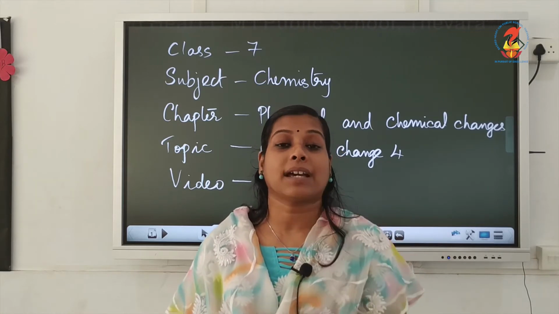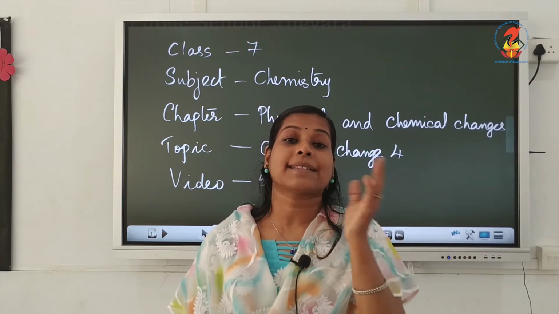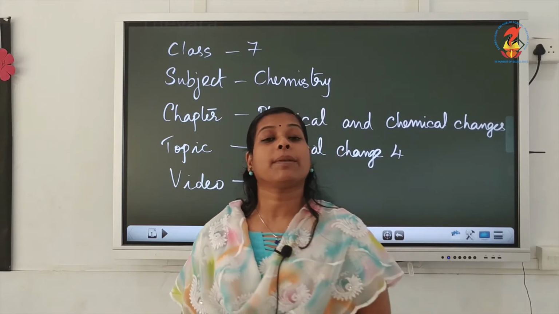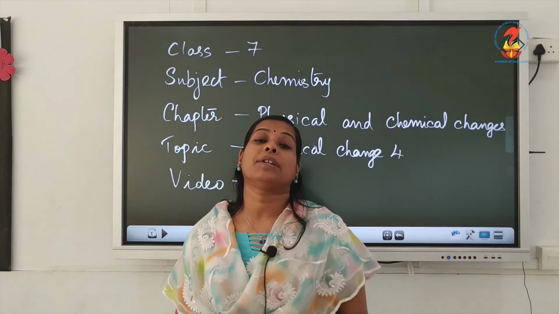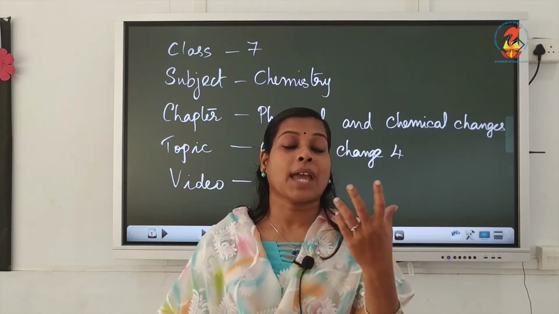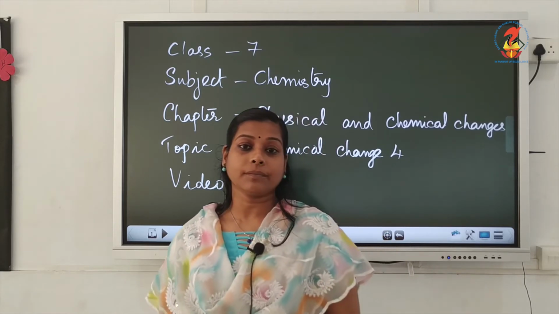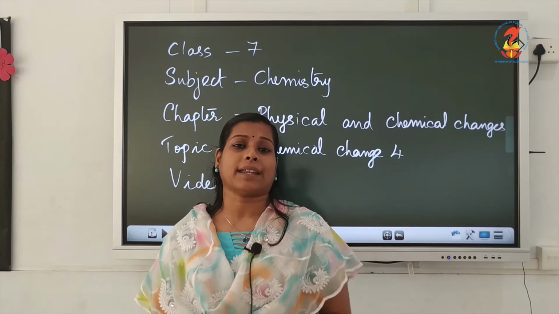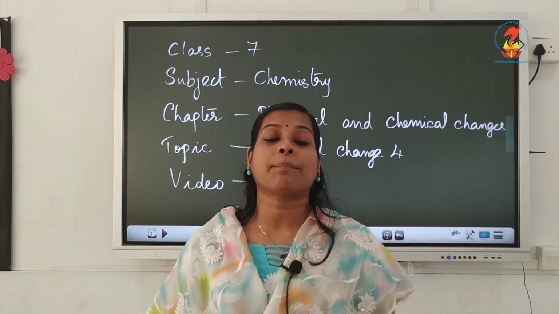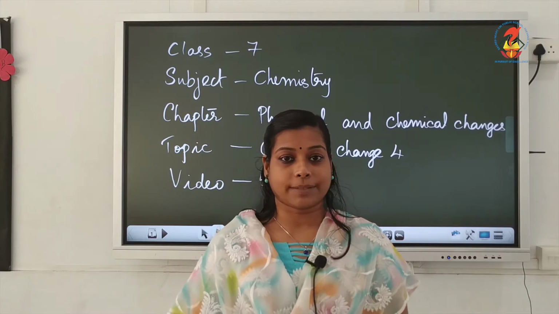Light and sound energy will be produced, and these unwanted gases will pollute the atmosphere. So we are advised not to play with fireworks. We can avoid that during our celebrations, to keep our air clean or unpolluted.